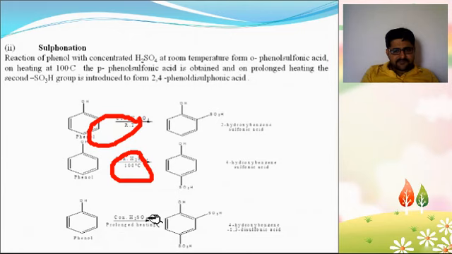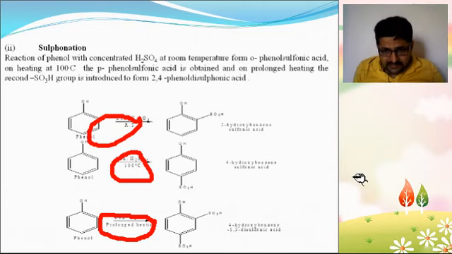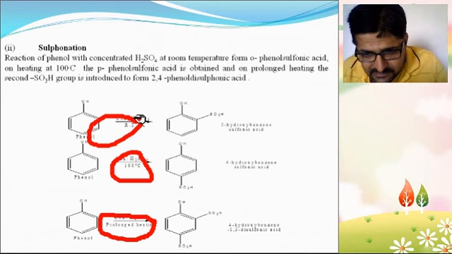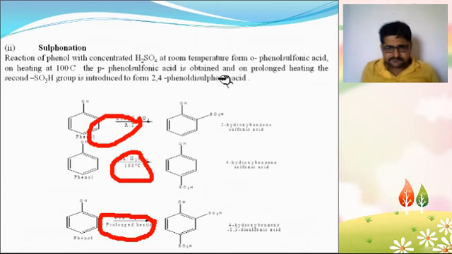Phenol reacting with concentrated sulfuric acid under prolonged heating gives 4-hydroxybenzene-1,3-disulfonic acid.